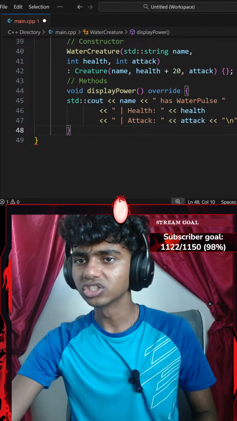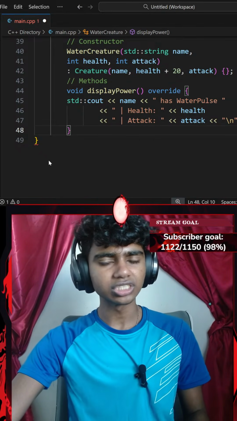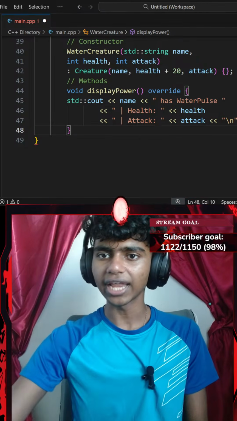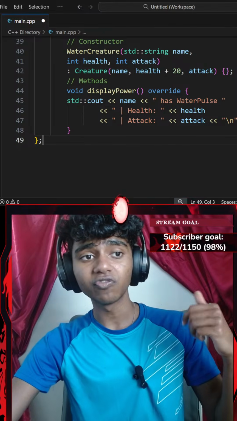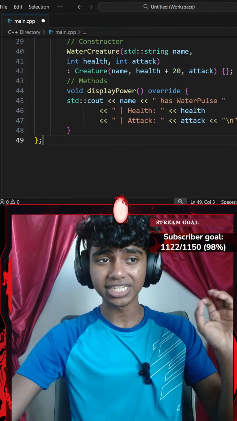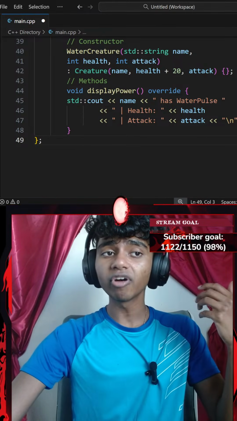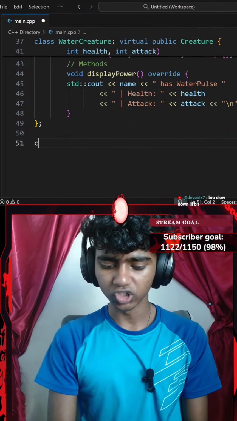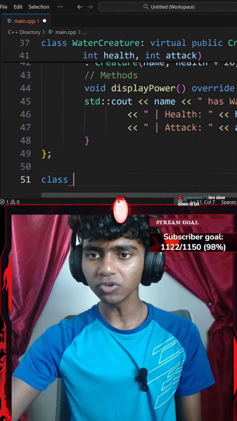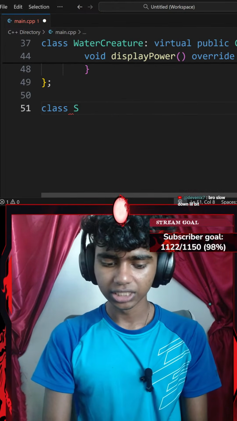Okay, that said, let's go all the way down with the instructions. Perfect. Let's go ahead and end my class with a semicolon as well. And then I gotta create my final derived class called Steam, but this time my Steam class does inherit from both my Fire Creatures class and my Water Creatures class. So I'm going to create another class called Steam Creature.